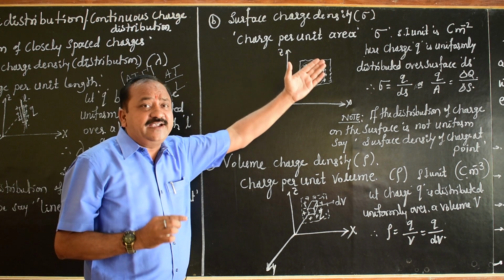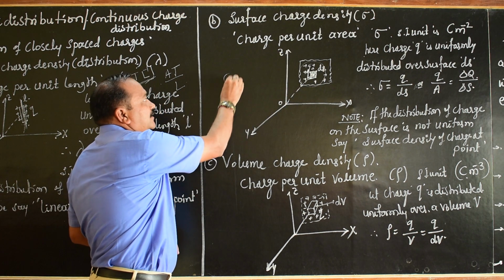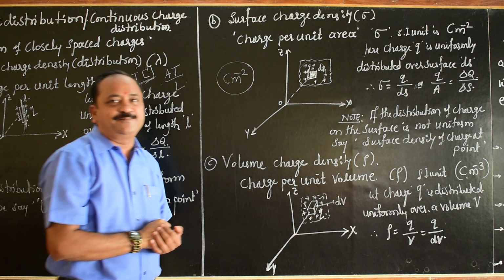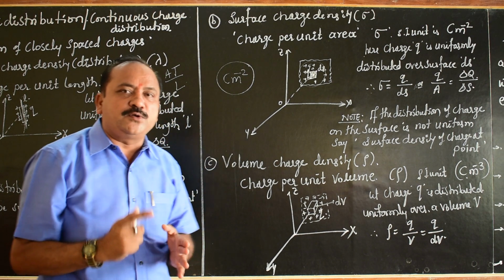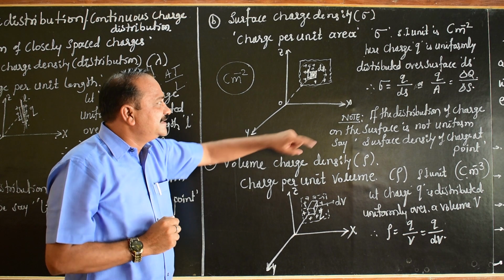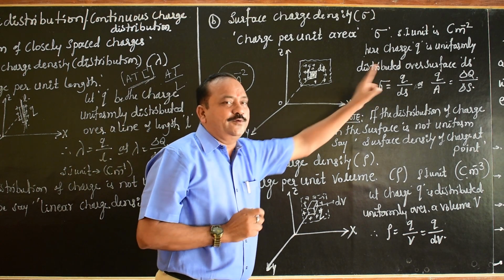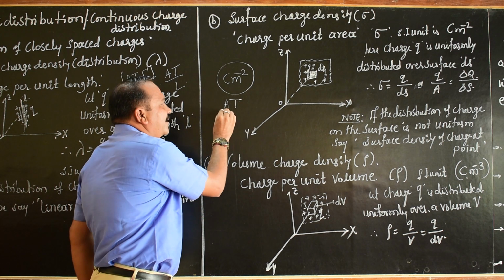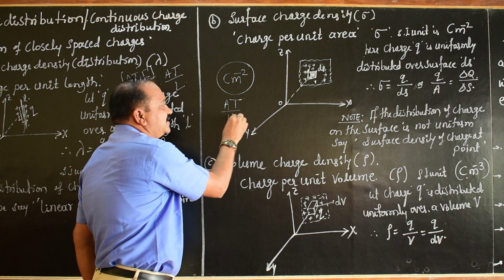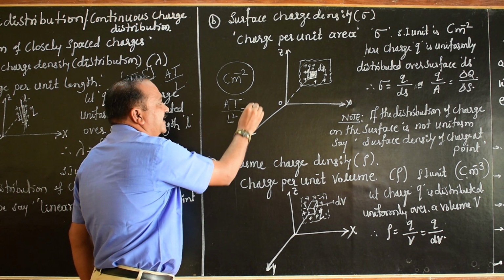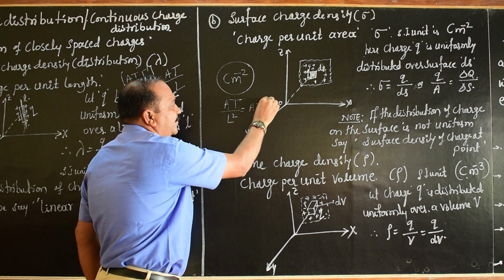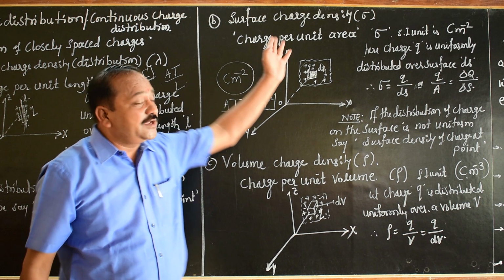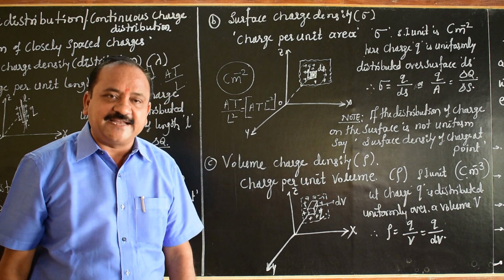Again, its SI unit is Coulomb per meter square. Similarly, you can write the dimensional formula. Charge Q is AT, and area, meter square, is L2. So it is A T L minus 2. This is the dimensional formula of the surface charge density.